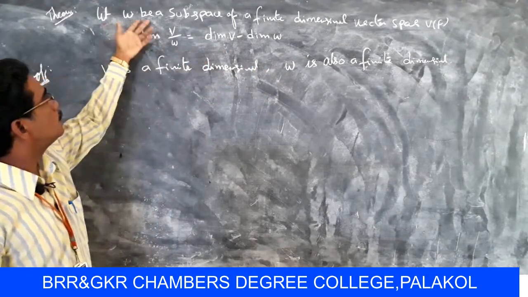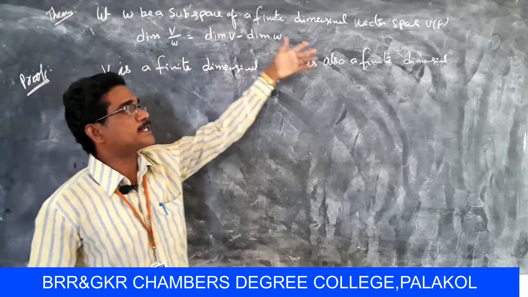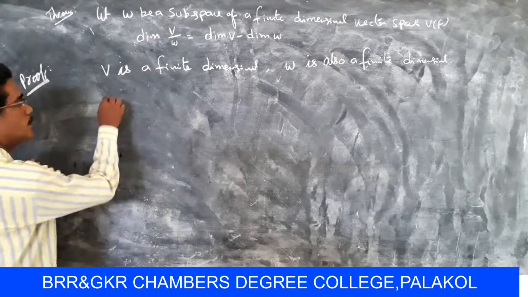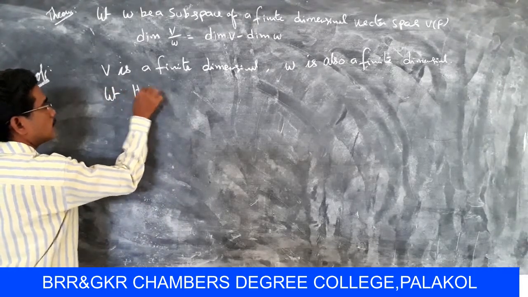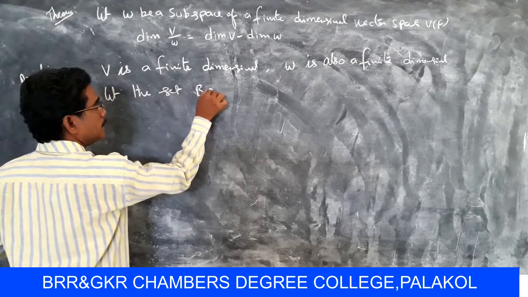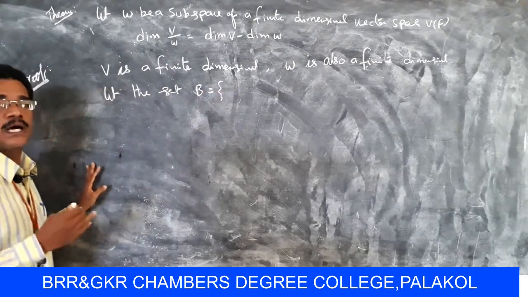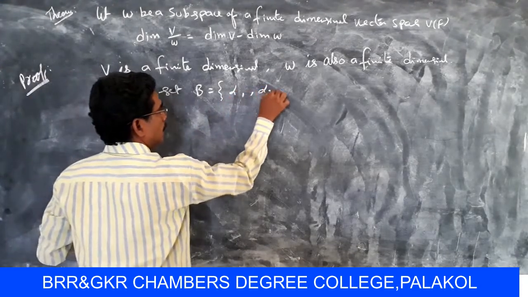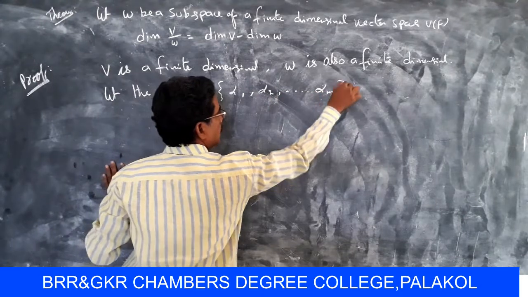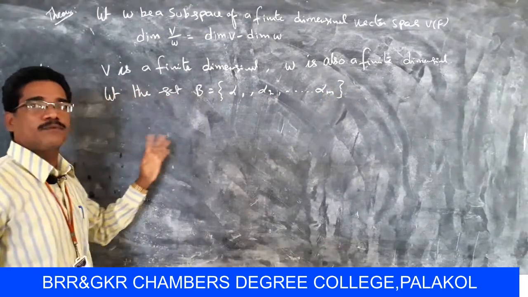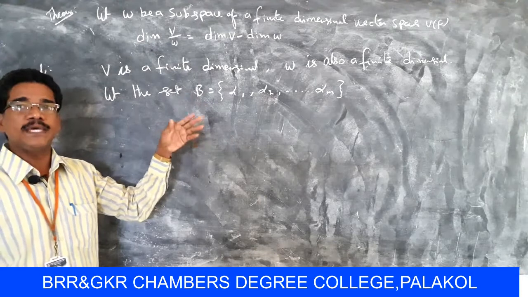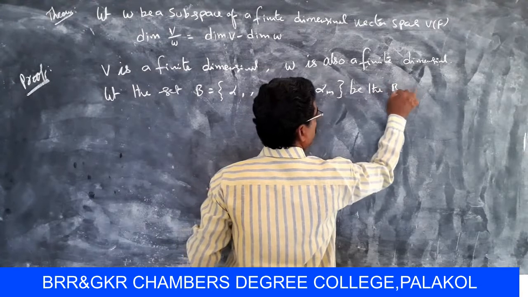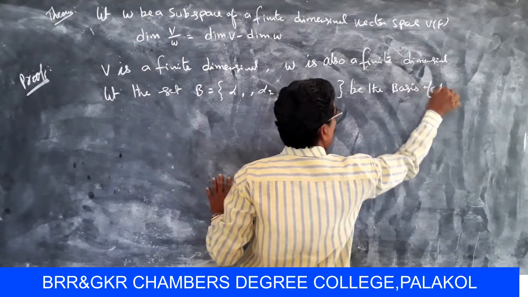Since W is a subspace of a finite dimensional V(F), let the set B equal to alpha 1, alpha 2, so on alpha m be the basis of W.